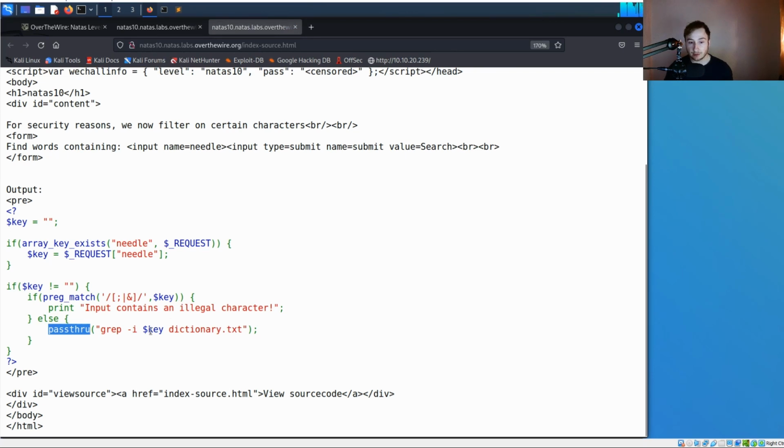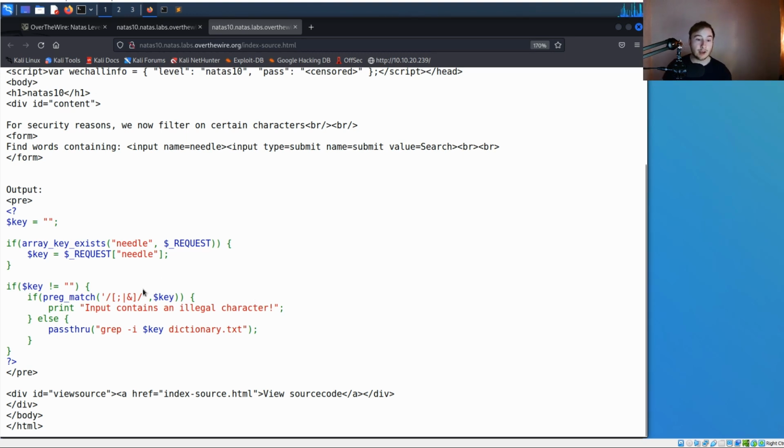And since we have user-supplied input, that's obviously not a good idea, but it seems like they've done some homework and they've added some regex here, sort of as a filter, and if anything that we input in our needle parameter matches any of these characters here, it's essentially going to throw it away and say, well, our input contains an illegal character, and as such, it's not going to execute the command.